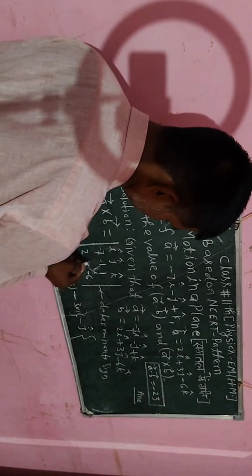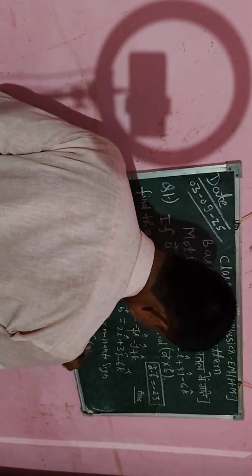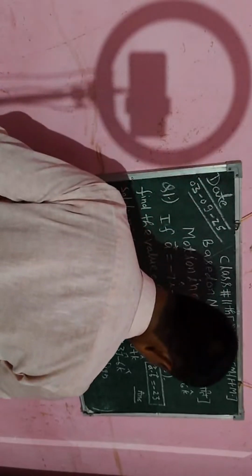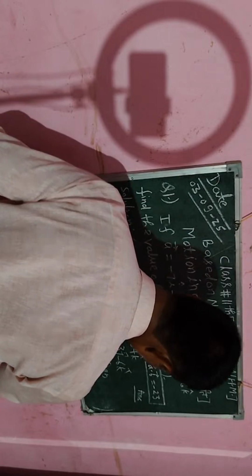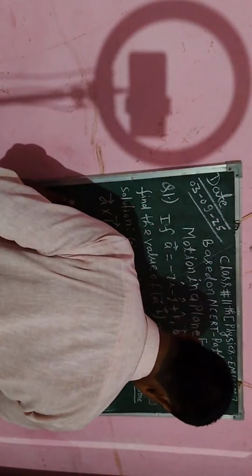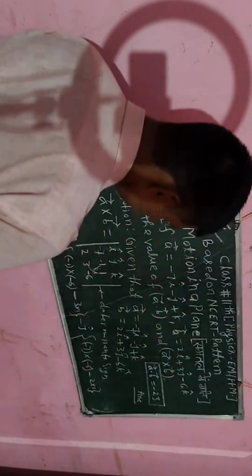So I will take cross multiplication, that is -7 into -6, and then minus, and then I will multiply 2 into 1. So here I will say 2 into 1, and here I will close the curly bracket.